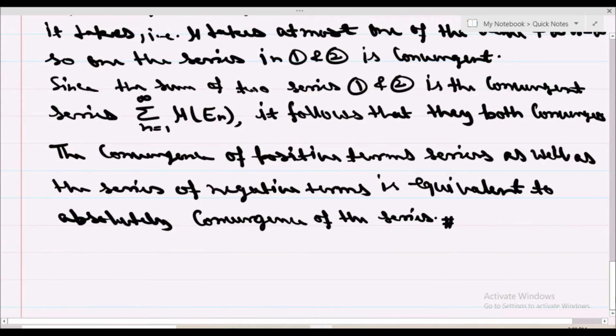Next we come on to a very little example.